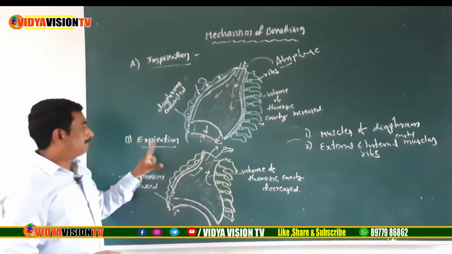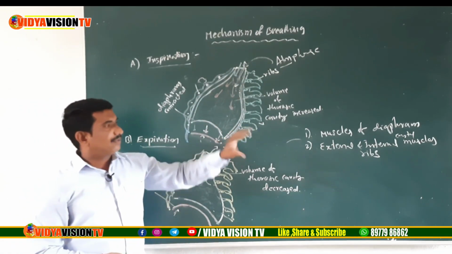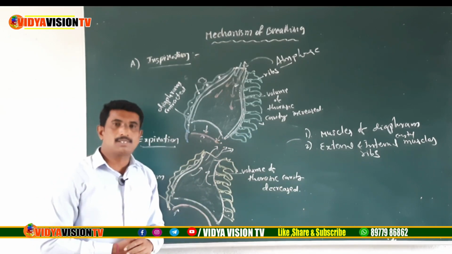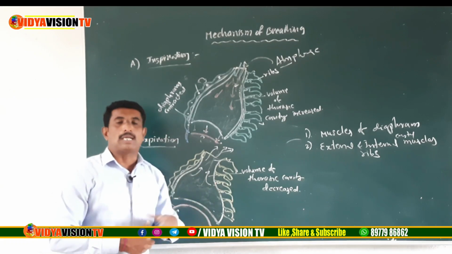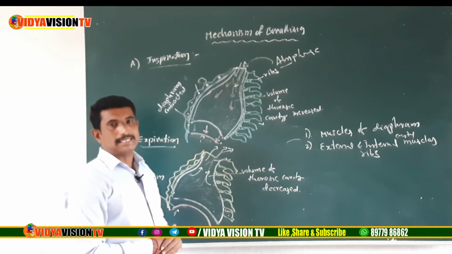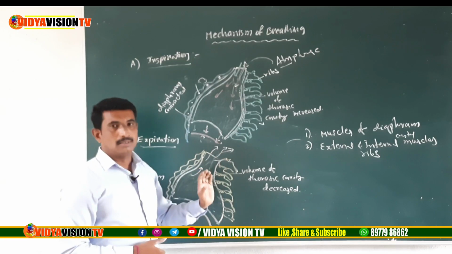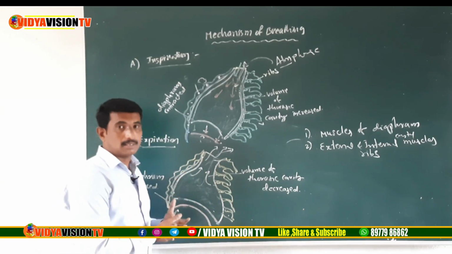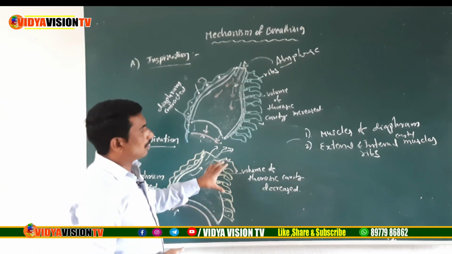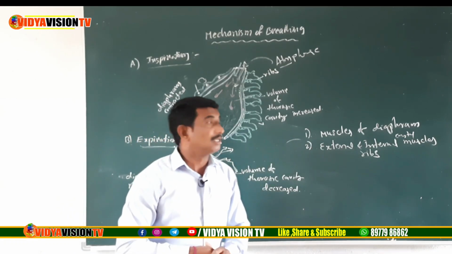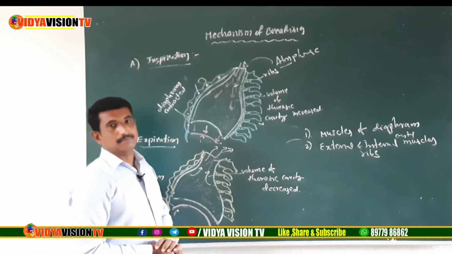Now second, expiration. The muscles of diaphragm and external intercostal muscles move to a relaxed state. So inside of the thoracic cavity, the volume decreases compared to the outside. So the air pressure increases now. So the air is sent out from the lungs. It is called expiration. So okay, children, this is the mechanism of breathing. Thank you.